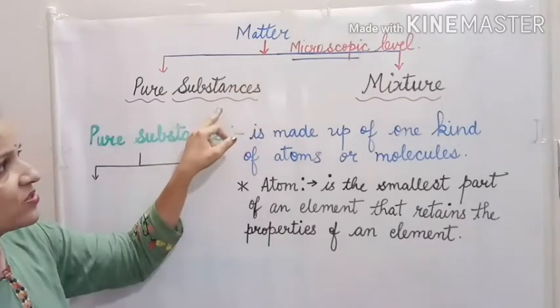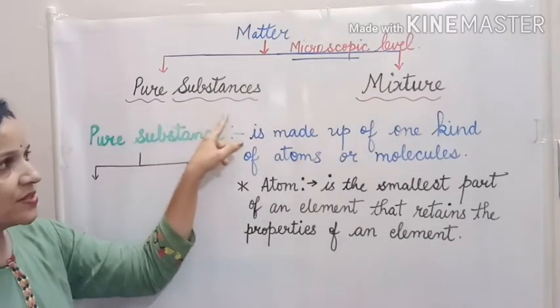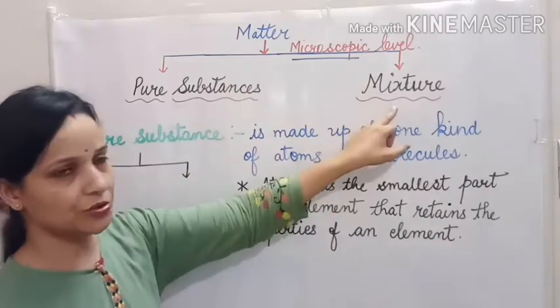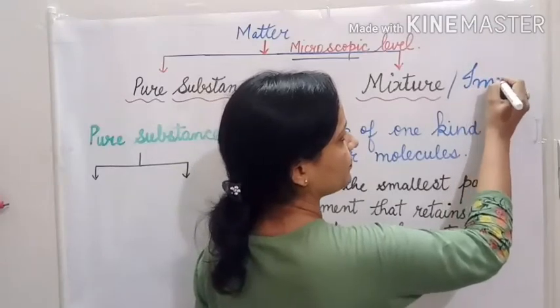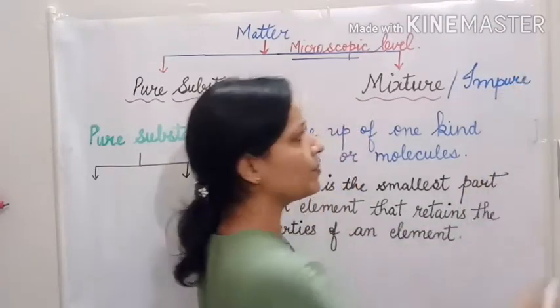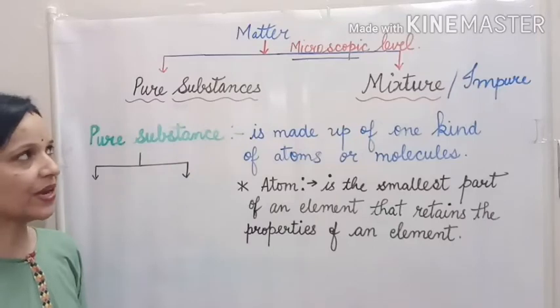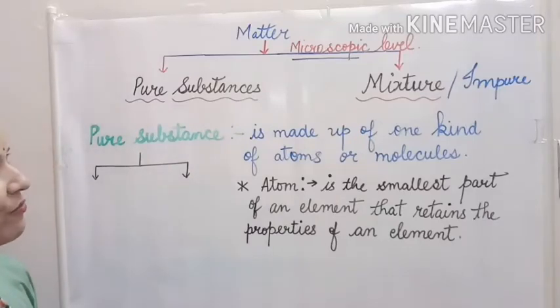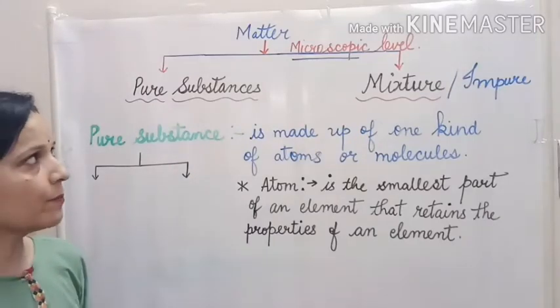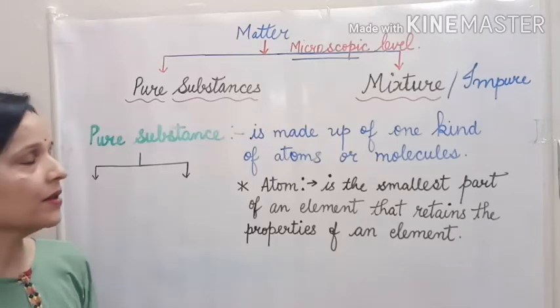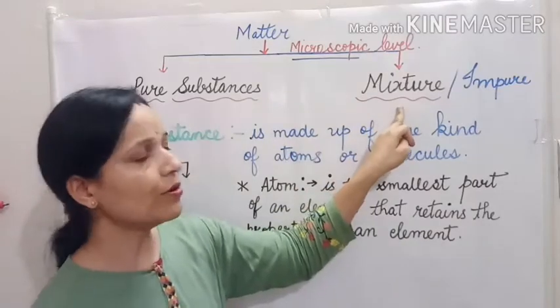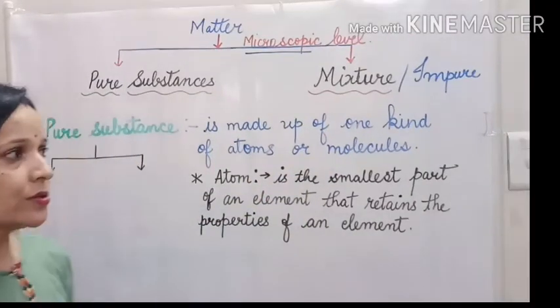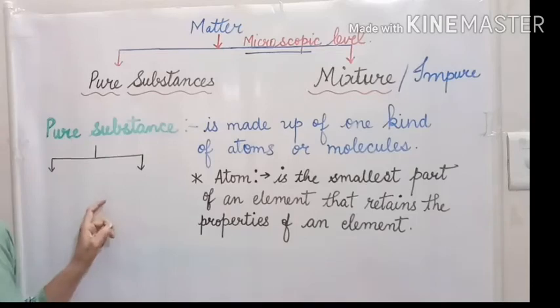So, here are two types of matter: pure substances and mixture, which is also known as impure substances. Okay, so matter can be classified into two categories based on microscopic level, such as pure substances and impure or mixture. So let's get deep into the topic pure substances.